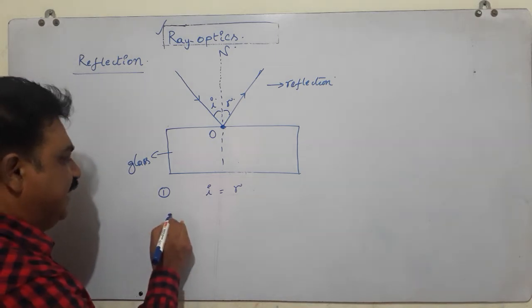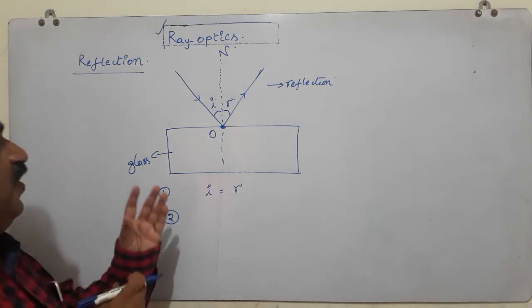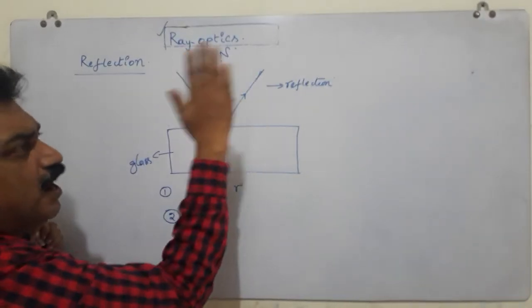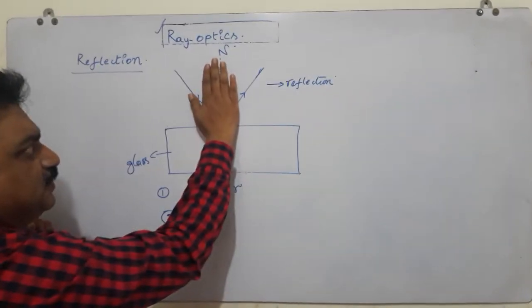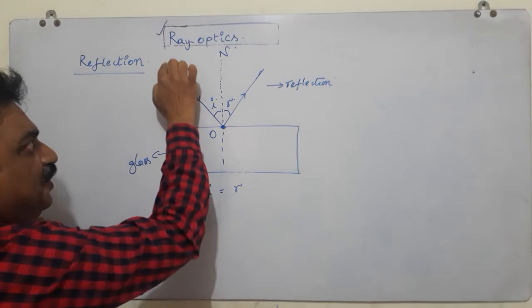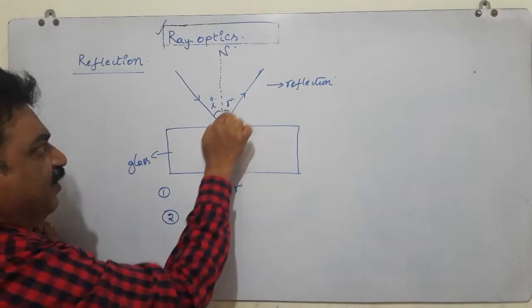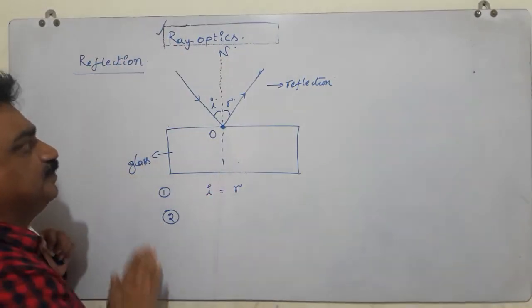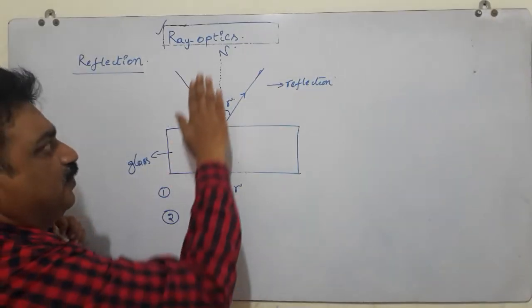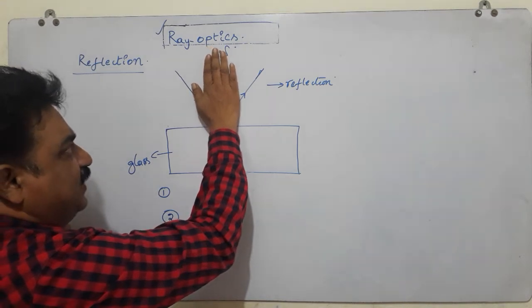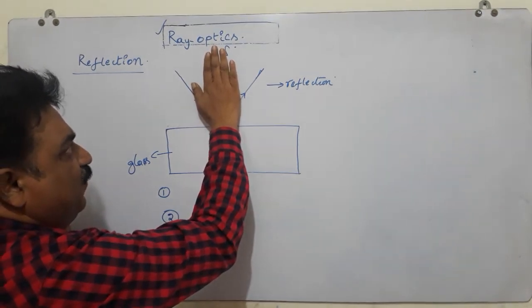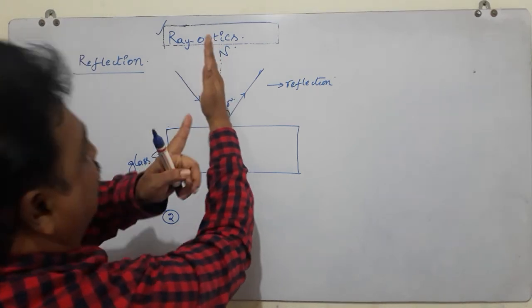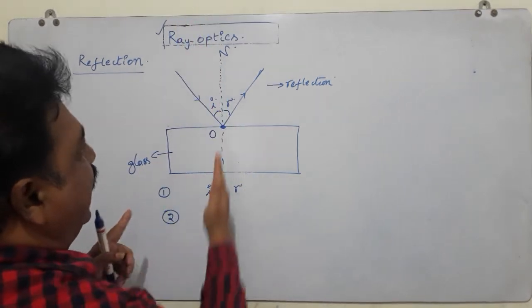And the second law: this is the plane of the board. Say my palm is in the plane. The incident ray, the reflected ray and the normal lie in the same plane. If you imagine this plane and turn it like this, you can see only one line.